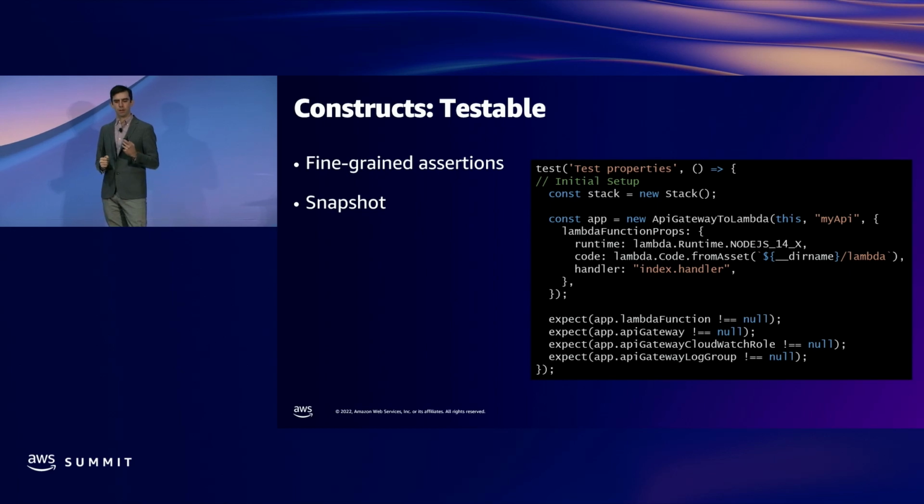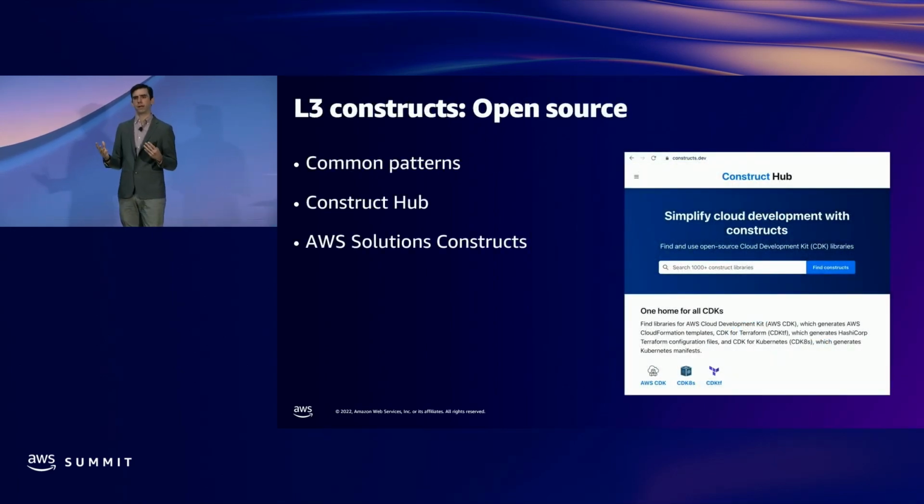So now, I want to talk a little bit about where you can find constructs, where we see customers sourcing them from. One option is open source constructs. So there are lots of common and not so common patterns available on the internet. You can find them on GitHub or other repositories. We actually have a site, constructs.dev, the construct hub, that you can search to find over 1,000 CDK constructs that are available today. So it's a great resource to check out as you're starting to adopt CDK and using it more and more in your day-to-day work.